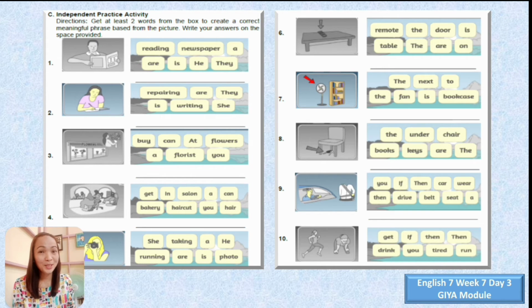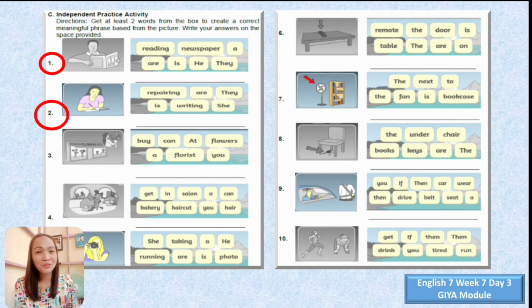So let us try number 1 and number 2. We have here on the picture, please try to see, there is a man holding something. The words beside the man are reading, newspaper, are, is, he, and they. So what could be the possible phrases for this number?